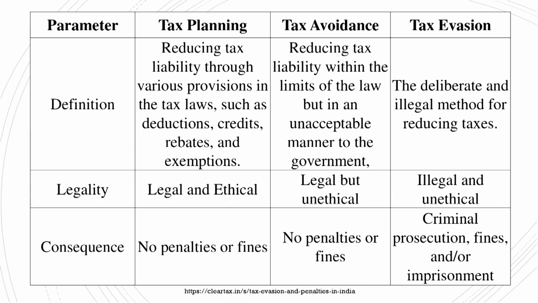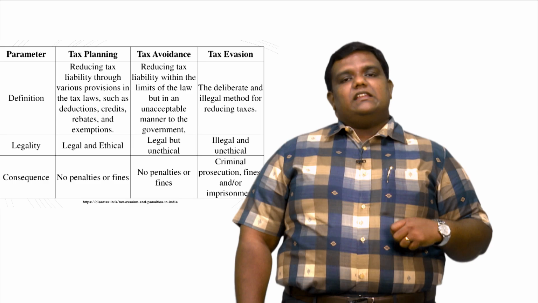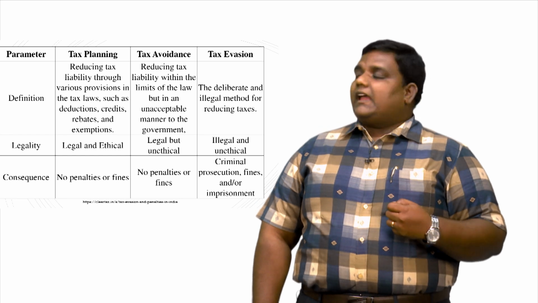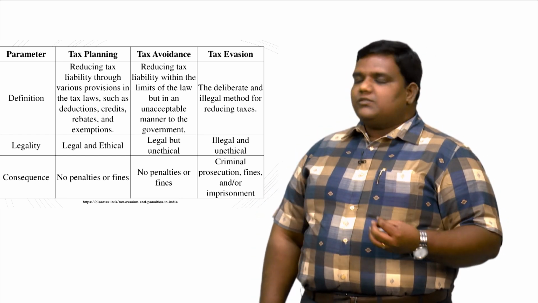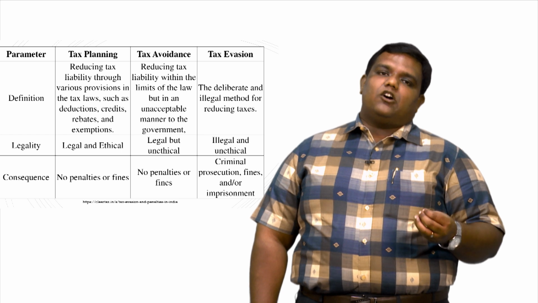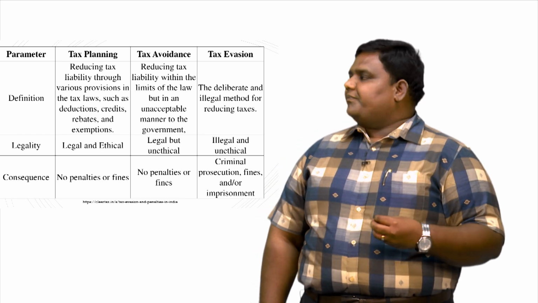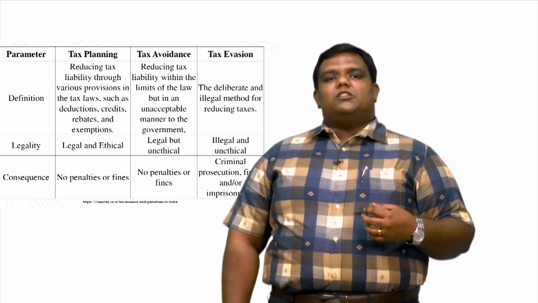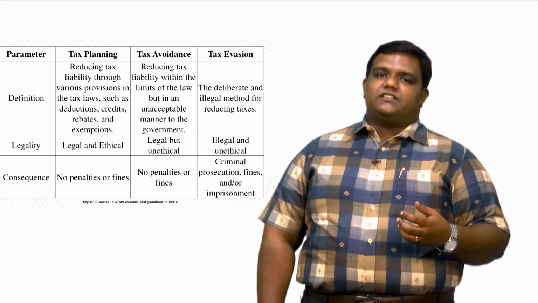So, now we are going to discuss everything with one comparative table. You are going to compare tax evasion, tax avoidance and tax planning. By definition, we can clearly understand that tax evasion is a deliberate way of avoiding tax in an illegal manner, and tax avoidance is reducing the tax liability within a legal scope, and tax planning is reducing tax liability by availing all the provisions of exemptions and deductions.